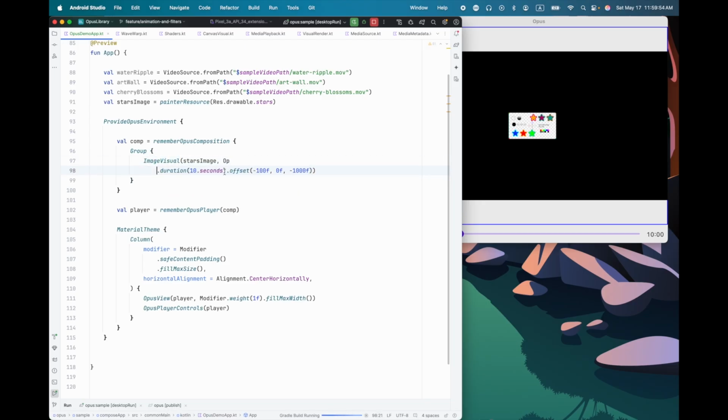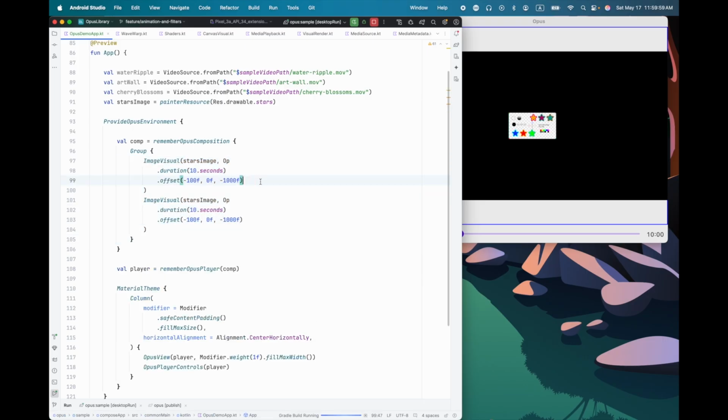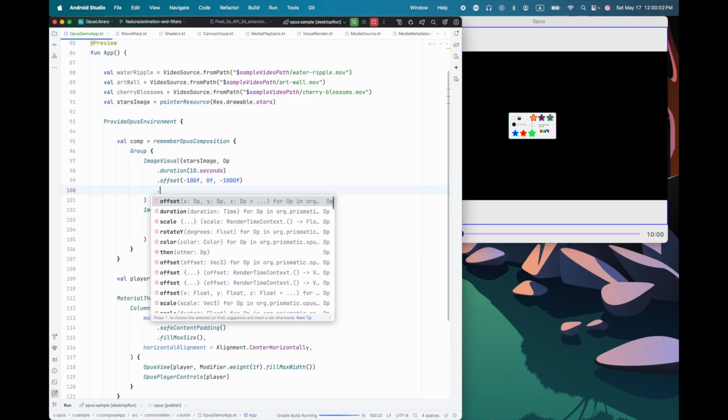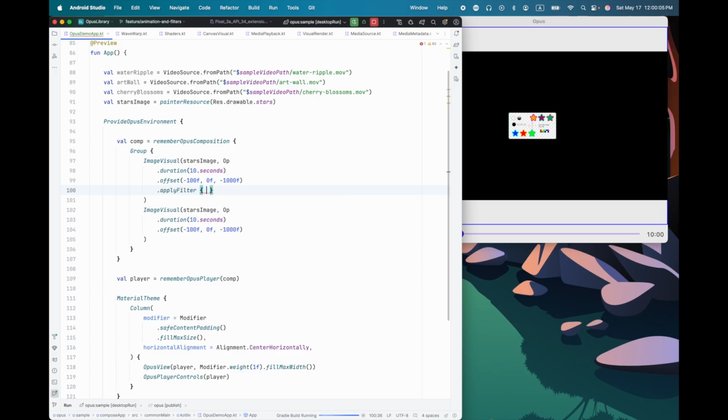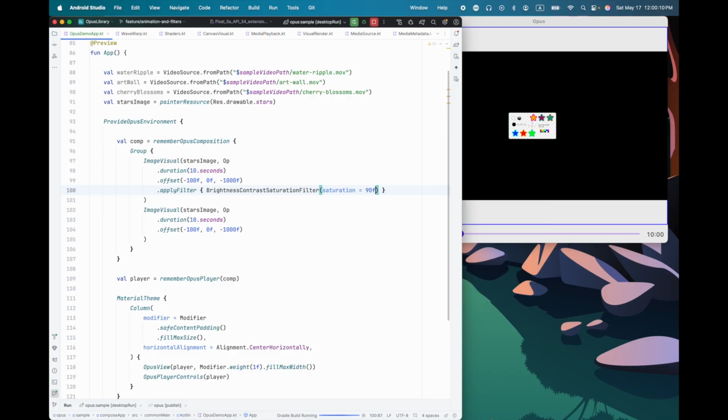Let's move all of these to separate lines, and then I will duplicate that. So the one in back here, let's apply a filter. We'll make this just saturation 0 and brightness 0.9. This is just so that we can tell it apart from the one in front. And then, well, it's not in front yet. Let's put that at minus 600. And we'll put that at positive 100 for its location.